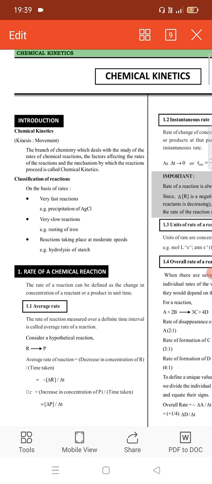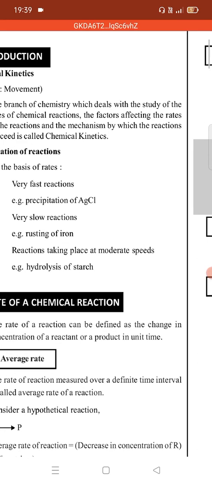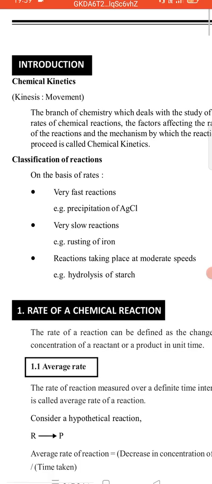We can classify chemical kinetics into various types. The very first reaction type we can see is the precipitation reaction. What is a precipitation reaction? Suppose two substances react with each other and form an insoluble substance, one that is not soluble anywhere. This is called a precipitation reaction. So in the case of precipitation of AgCl, this is actually a very fast reaction whenever precipitation occurs.